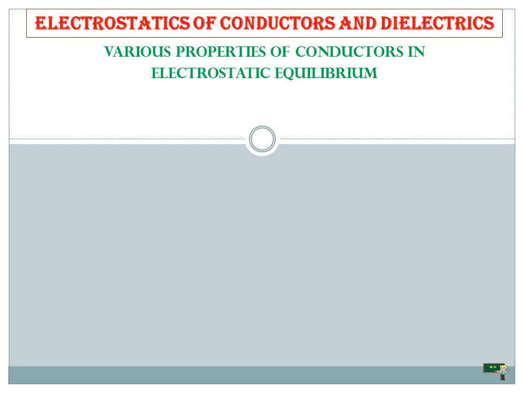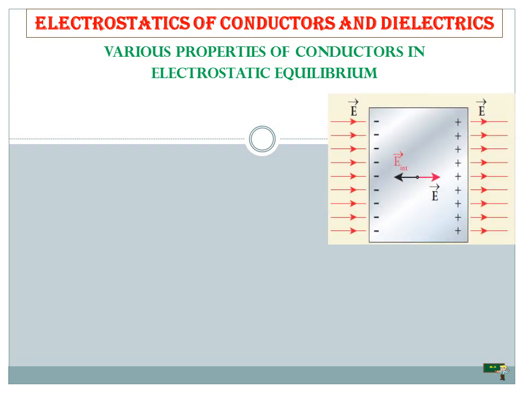Actually, let me explain one thing. An electrical conductor has a large number of mobile charges which are free to move in that material. When there is no external electric field, the free electrons are in continuous random motion in all directions.